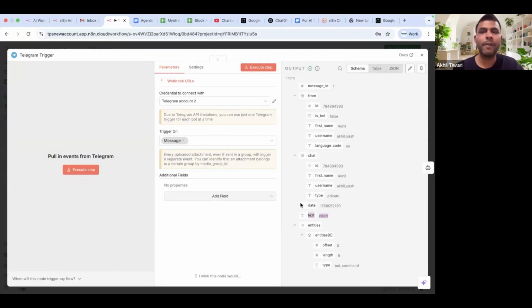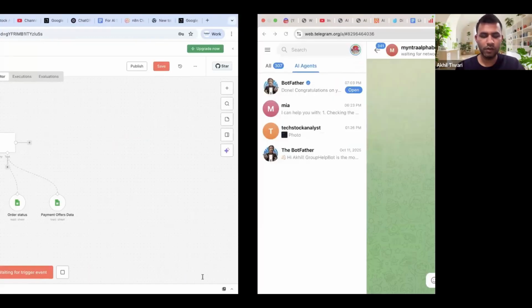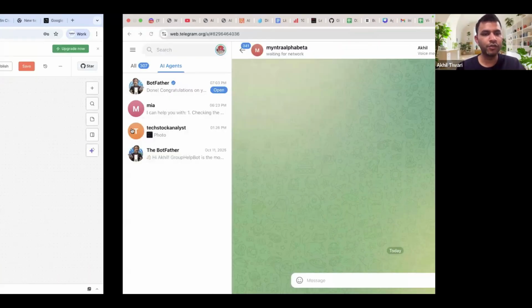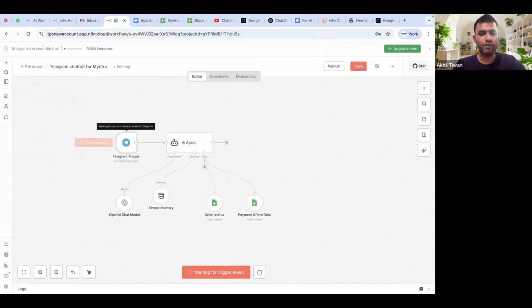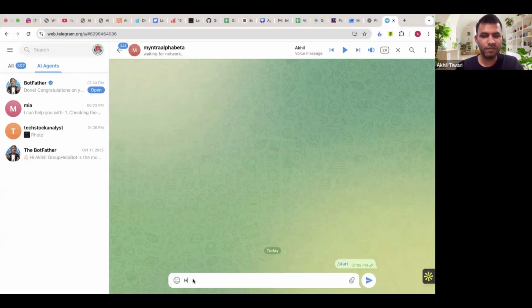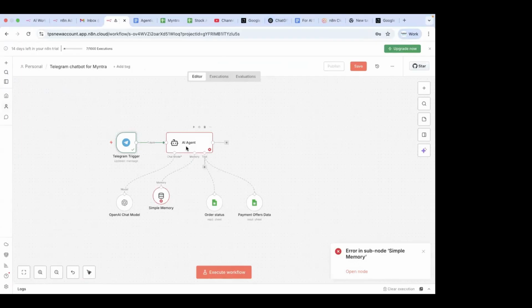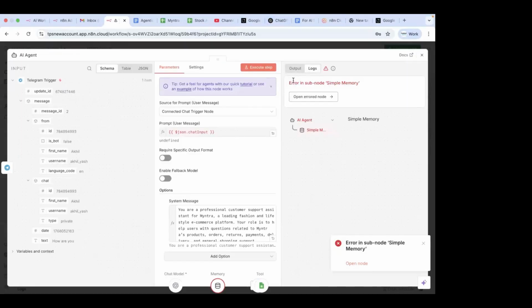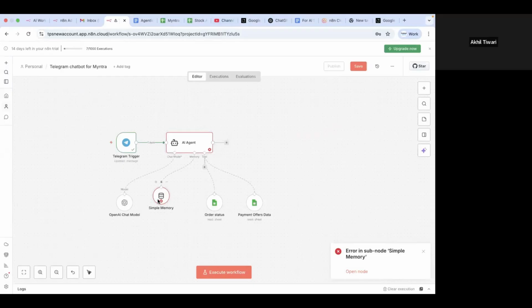Now, the next step is running this flow end to end. Let's click on execute workflow. It is again waiting for you to create an event in Telegram. Let's create it. How are you? Oh, this error. Let's try to see why the error is coming in. Okay, now let's double click on it. Error in subnode simple memory. Now let's go to the subnode and see what the error is.